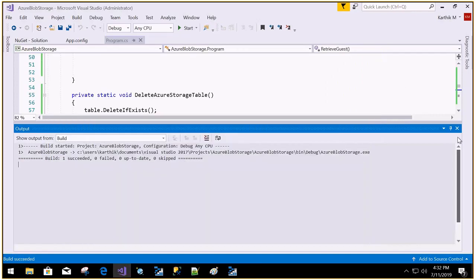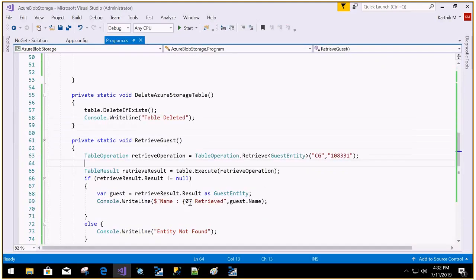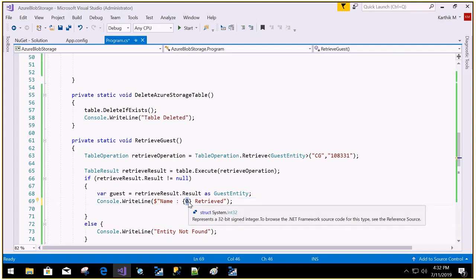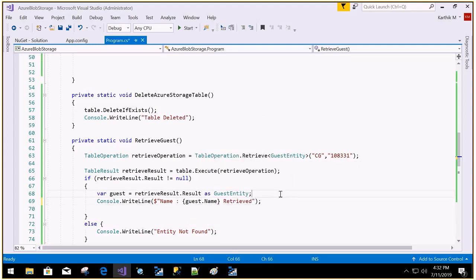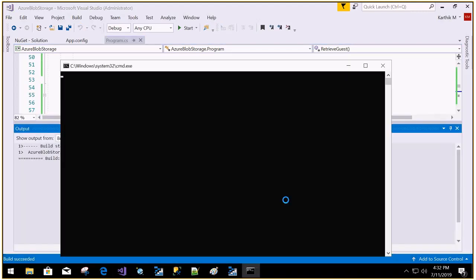Why is the name 0? Sorry, I mixed those two things. Here it should be, there's a string interpolation which was introduced in C# 6.0. Simply we can provide guest.name. Control F5. You can see that. So table is created, entity added, and we got that record, and then the table is deleted.